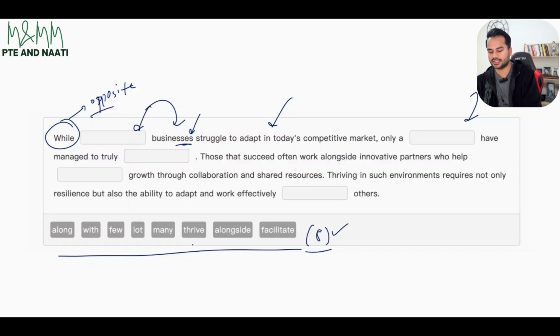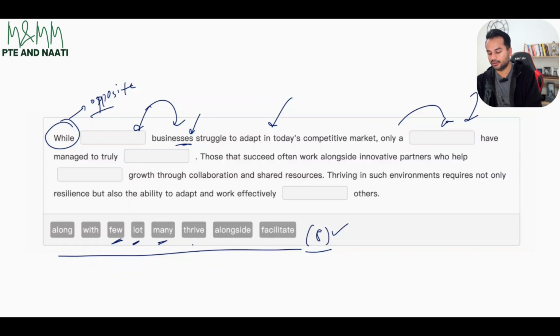So while dash businesses struggle to adapt in today's competitive market, only a dash. So only refers to only few. We always say only a few. That's a collocation. The word we need over here needs to denote less quantity. Looking at the options, we have few, lot, many. These 3 options are the ones that can fit in these 2 places.